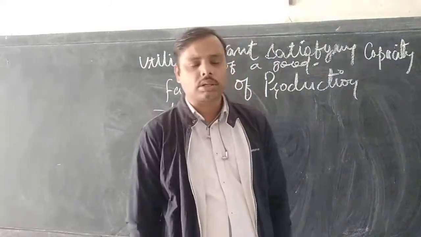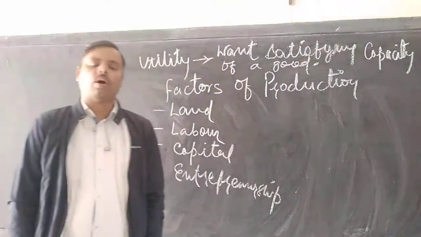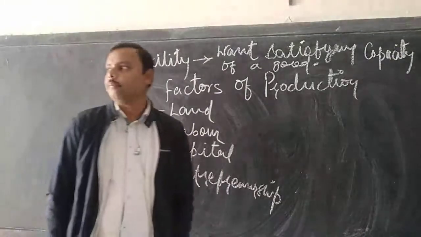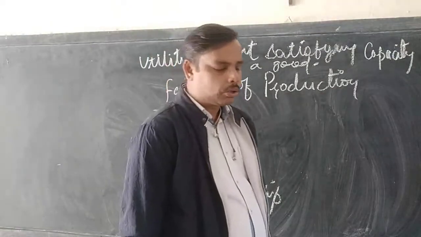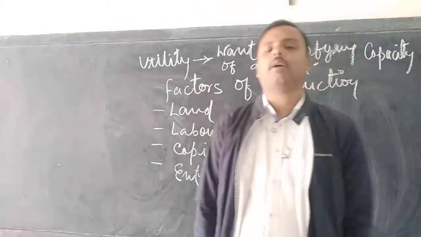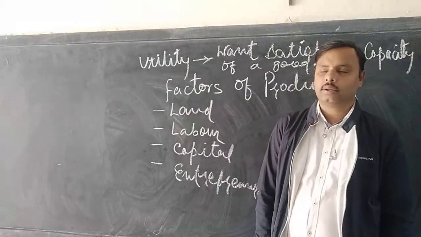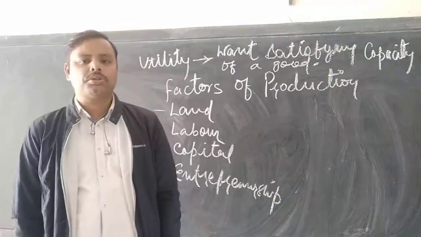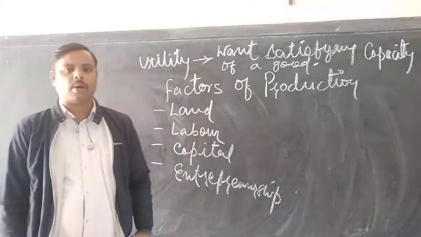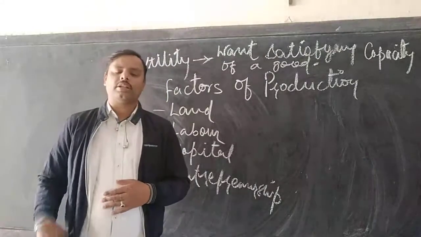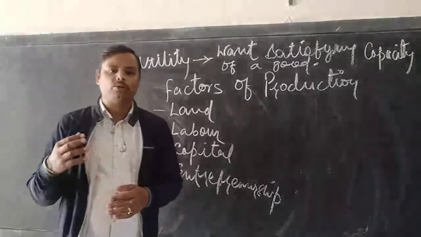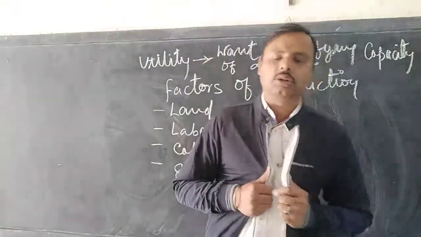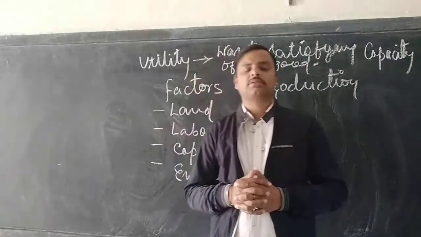That is air, water, sunshine, all these things we do not pay anything in return for, but moreover we are the consumers. So all these things, where we do not pay any amount in return, are free goods. On the other hand, economic goods are those goods for the consumption of which we are required to pay some amount. If we want to be a consumer of economic goods, we have to pay some amount in return.